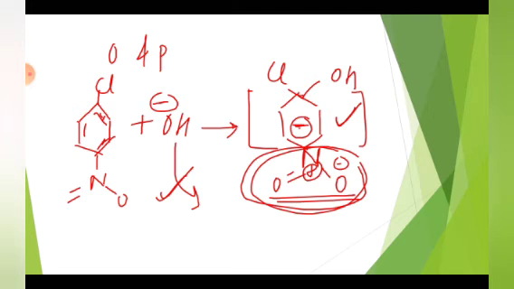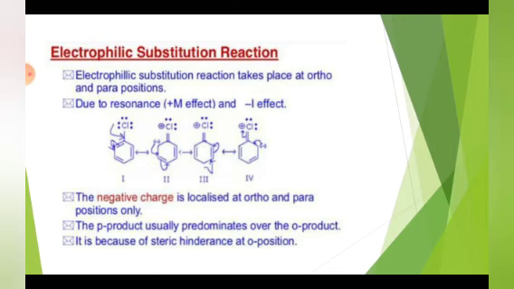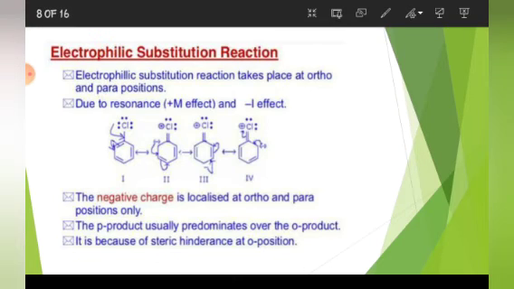Okay. Now students, let's move on to our next reaction. Second category of reaction, which is electrophilic substitution reaction. See, electrophilic substitution reaction takes place at ortho and para position. You must know that the halogen group is ortho and para directing.